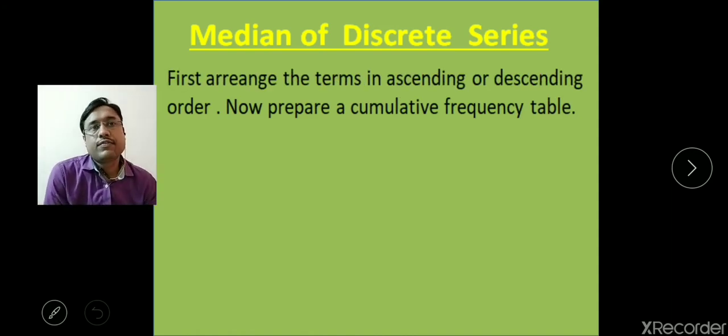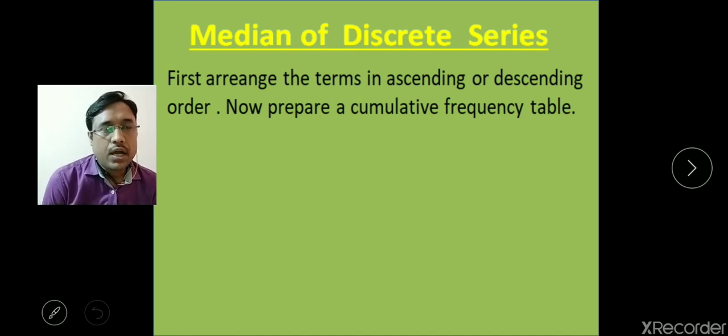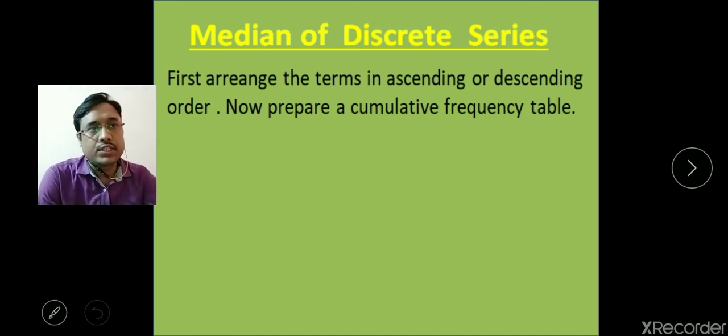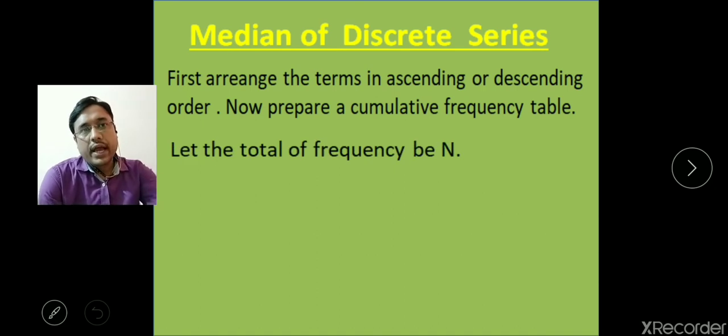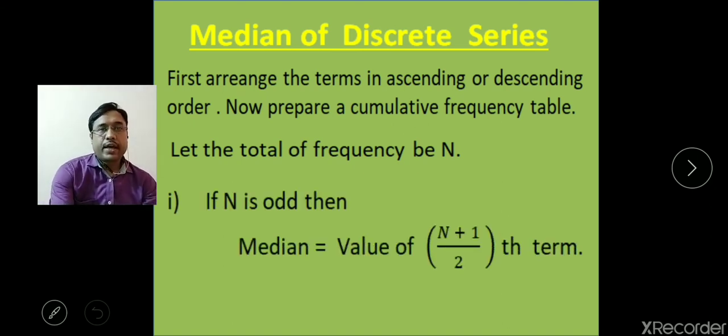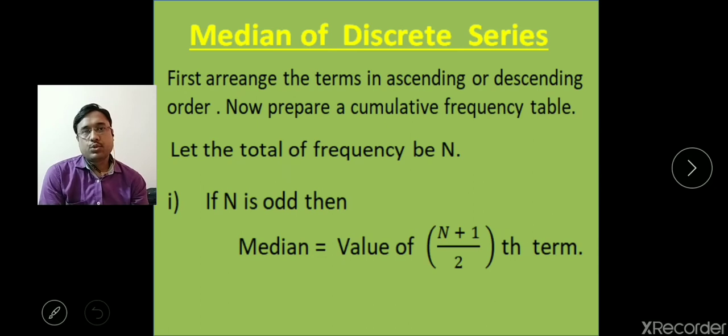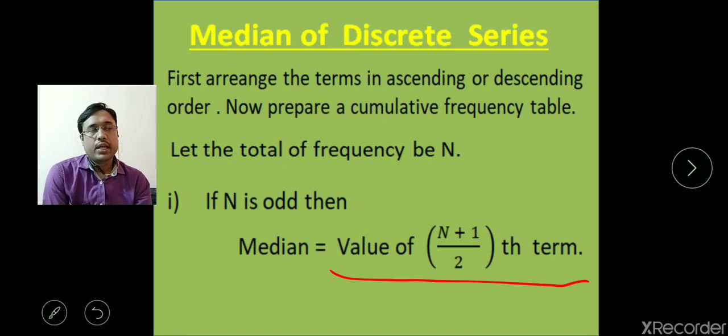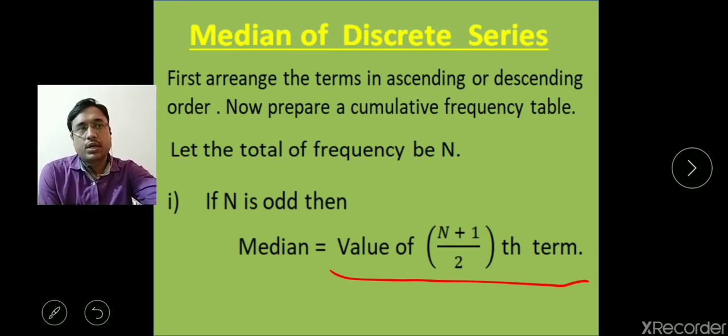First, arrange the terms in ascending order or descending order. First of all, this work we have to do. Now prepare a cumulative frequency table. Suppose the total of the frequency is n. If n is odd, that means the total of the frequency is an odd number, then we use this formula: the value of the (n plus 1) by 2th term, that means the (n plus 1) by 2th observation.